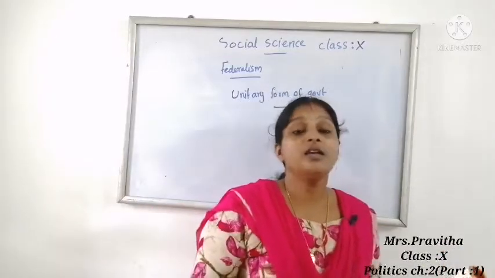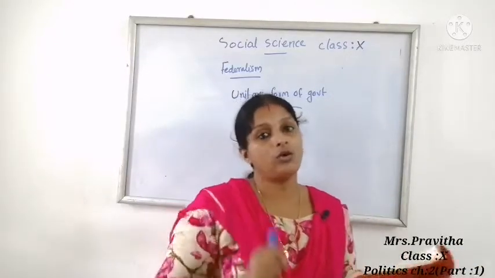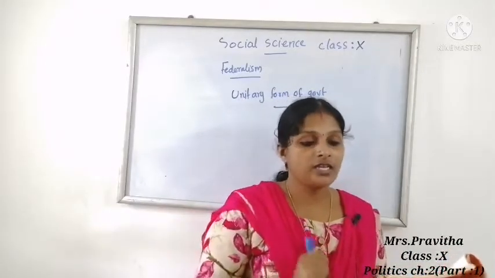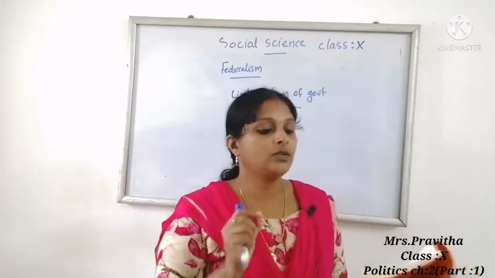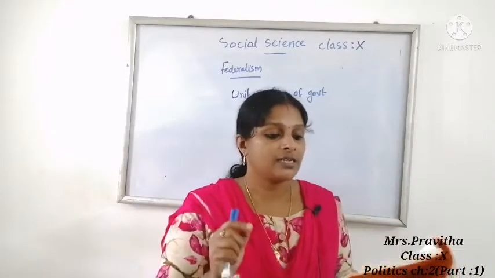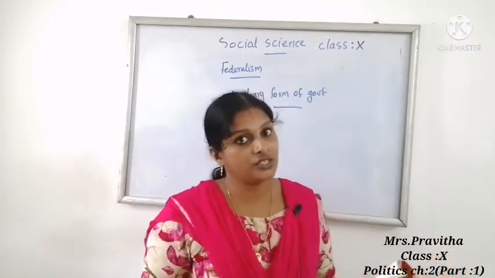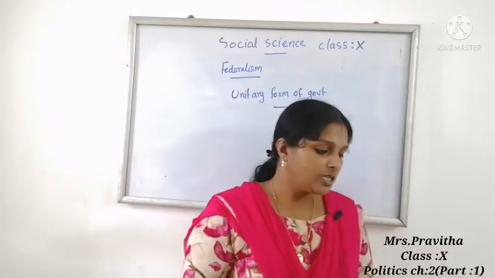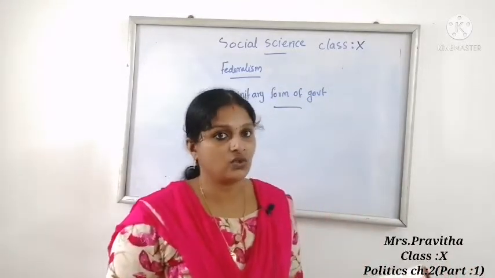Then the last one, the federal system has a dual objective. One is to safeguard and promote the unity of the country, and the second is to accommodate regional diversity. So these are the key features of federalism.